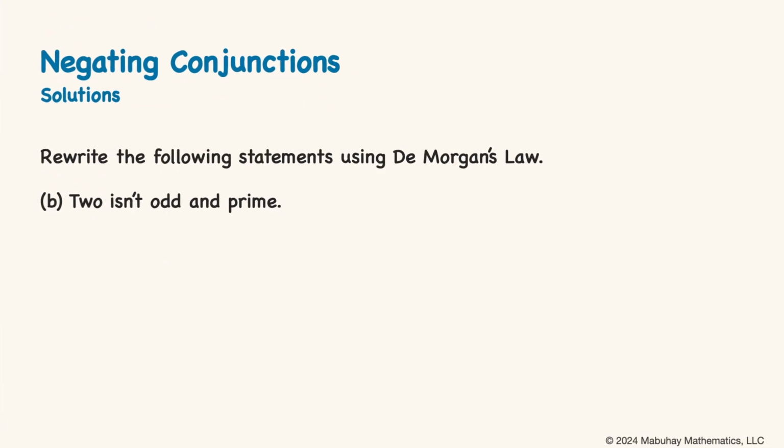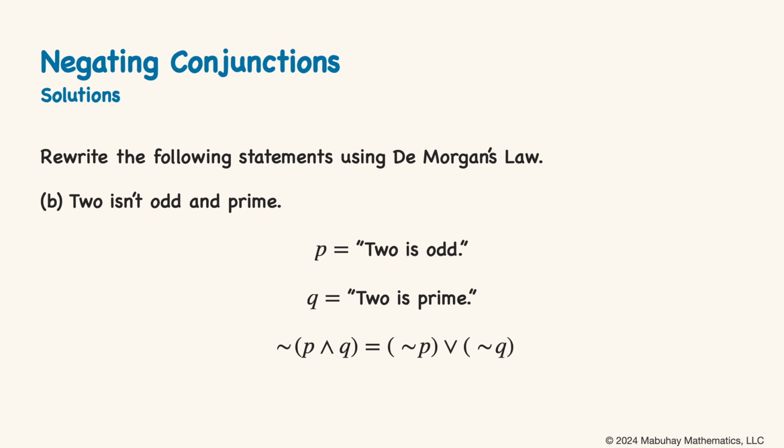In part B, we have "2 isn't odd and prime." We can assign variables to the simple statements again, so that we see the original statement as not quantity P and Q. In this case, we can take P equals "2 is odd" and Q equals "2 is prime." The negation requires that we negate both P and Q, then switch and for or, just like last time. And so we get "2 isn't odd or 2 isn't prime."